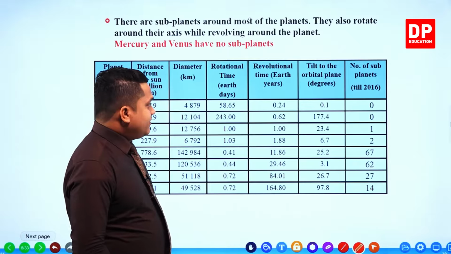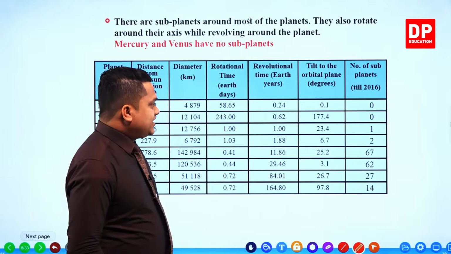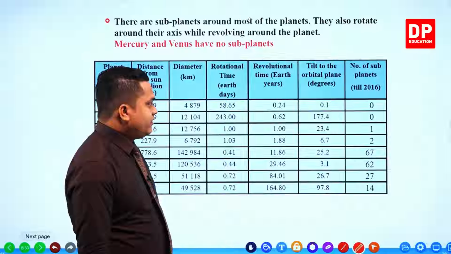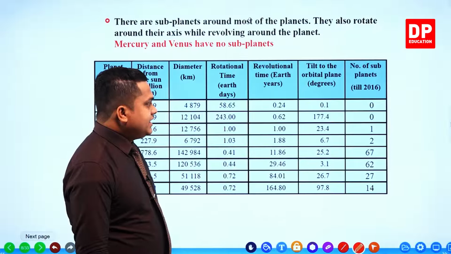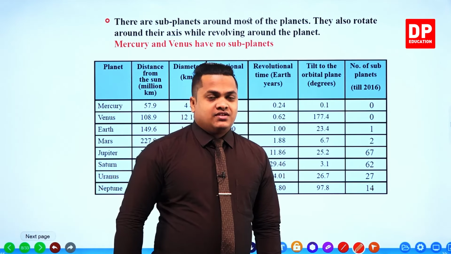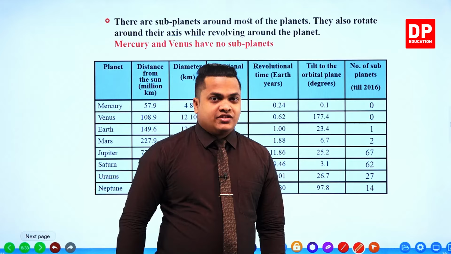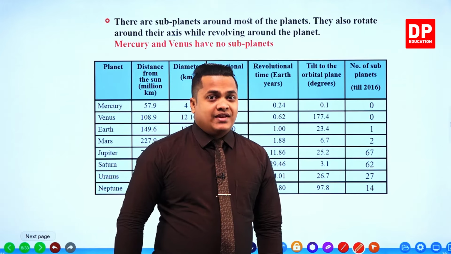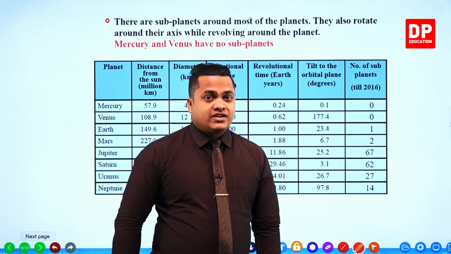Then the revolution time is 0.62. Then the tilt to the orbital plane is 177.4 degrees. It's almost, my dear children, like a straight line.